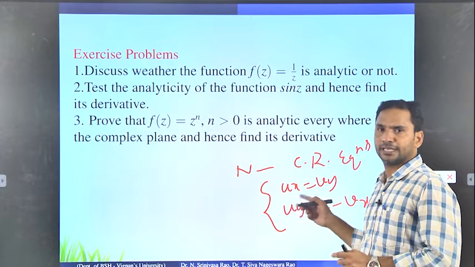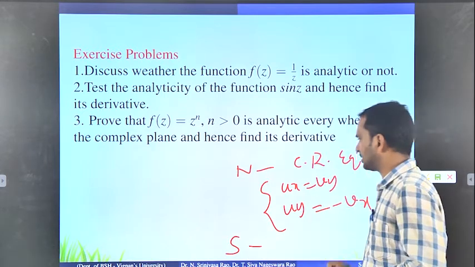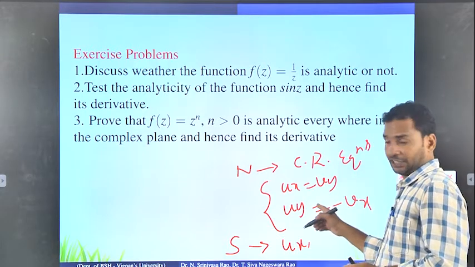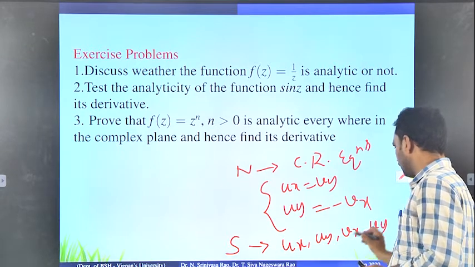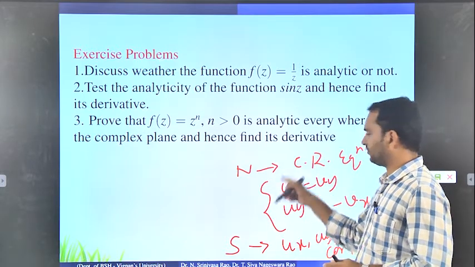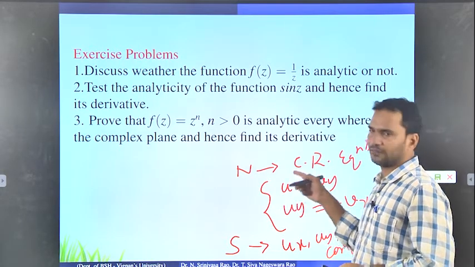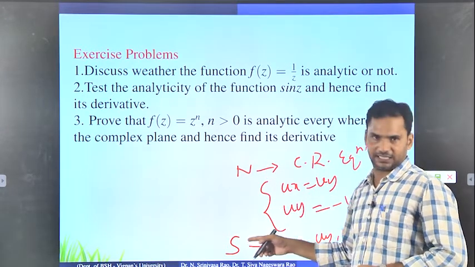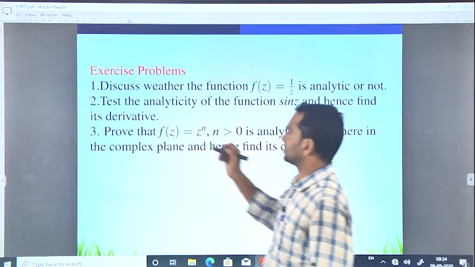So for that, we check one more condition, which is called the sufficient condition. The sufficient condition is that all the first order partial derivatives, that means ux, uy, vx, vy, are continuous. If all are continuous, then we can say that the given function is analytic. If the given function satisfies these two conditions, we can say it is analytic. This is the necessary condition and this is the sufficient condition. Now we are going to discuss some more exercise problems.